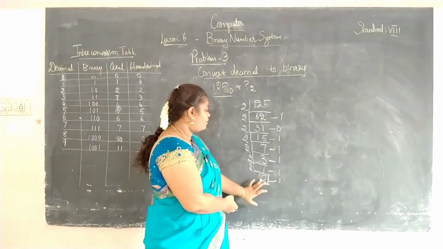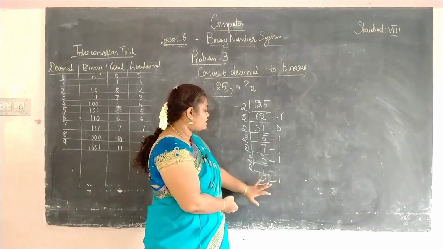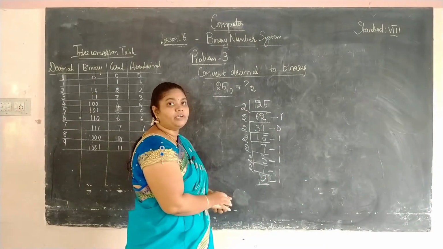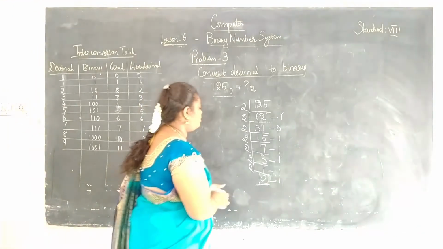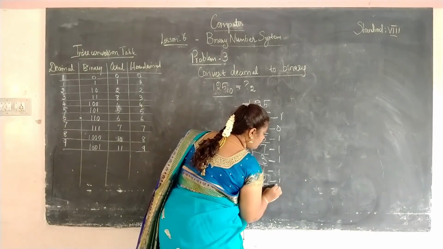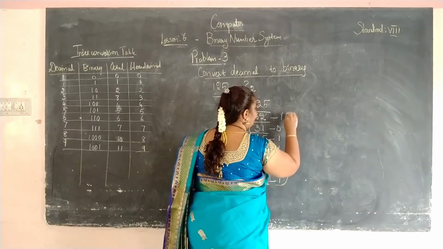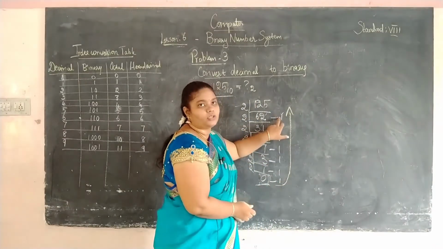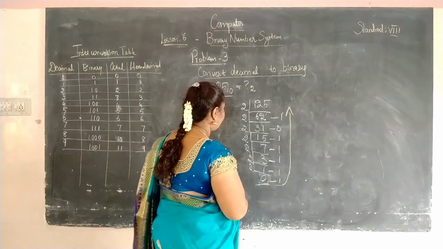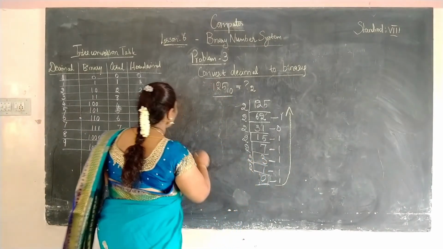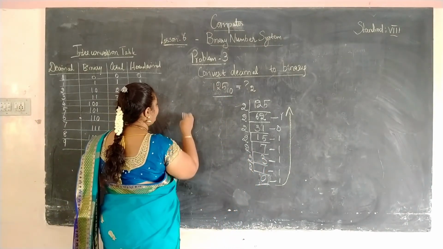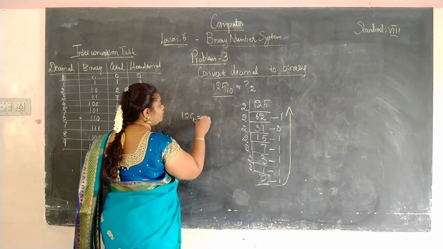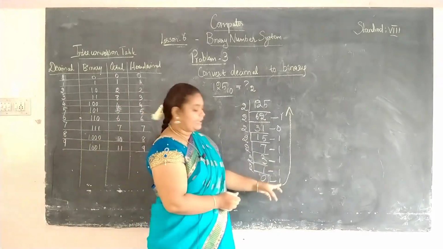Now we have arrived at the last stage, we got 0 in the quotient, and now we are going to write the answer. Always you should write the answer from bottom to top. So how are we going to write? 125 to the base 10 is equal to, just count how many digits you have here.